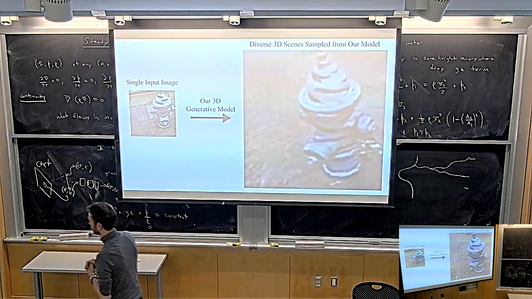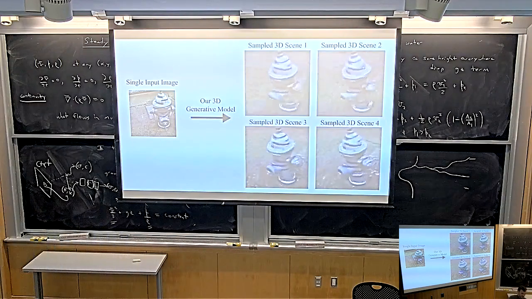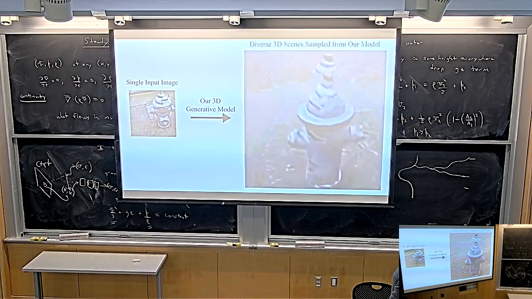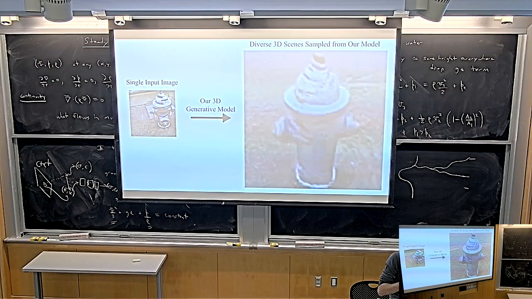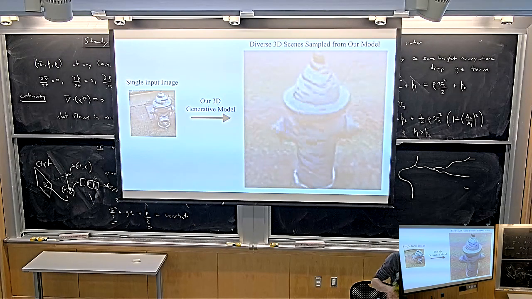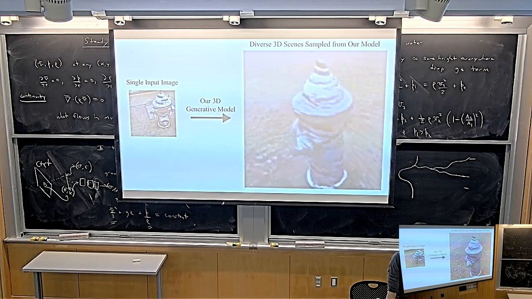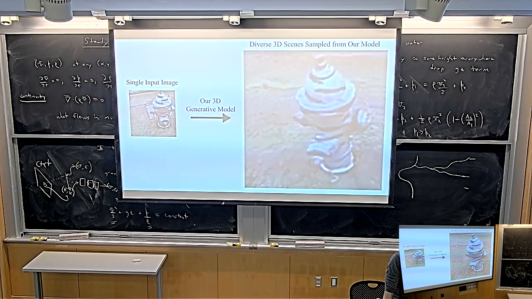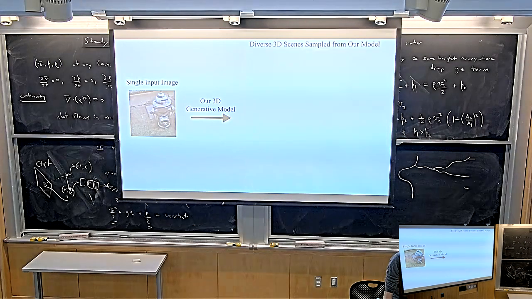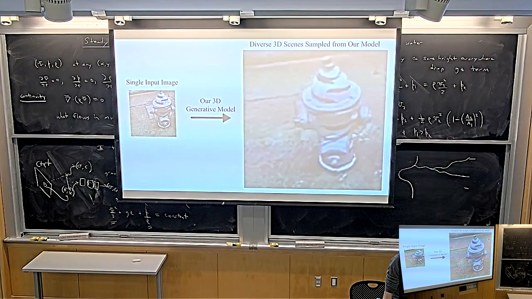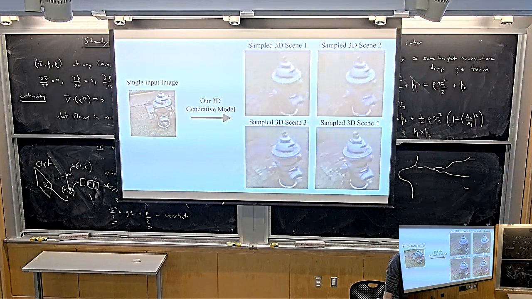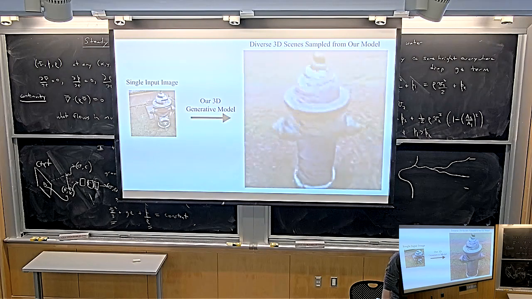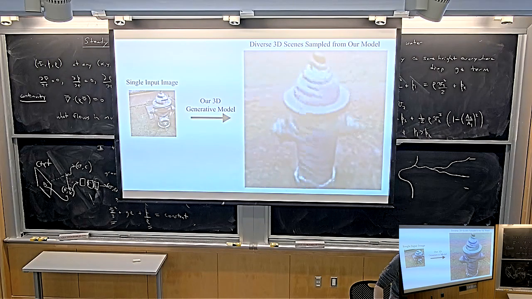Okay, any guess why it only works on fire hydrants and Real Estate 10K on these indoor scenes? Why don't we train it on more data? Because there isn't any. Because we need camera poses to train the model. And as you know, camera poses are a valuable commodity, which is why all of the models that you can see these days that are trained on real-world scenes are either trained on fire hydrants or on indoor scenes. And there's one more data set, which is outdoor scenes, called ACID, where there are drone fly-throughs through outdoor scenes, and that's pretty much it.